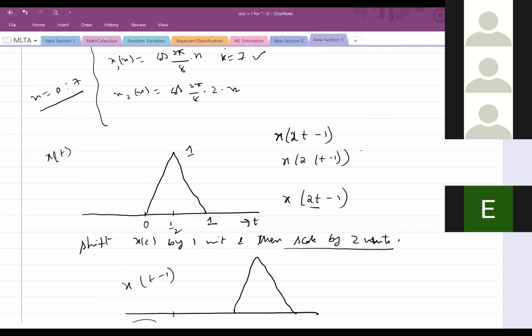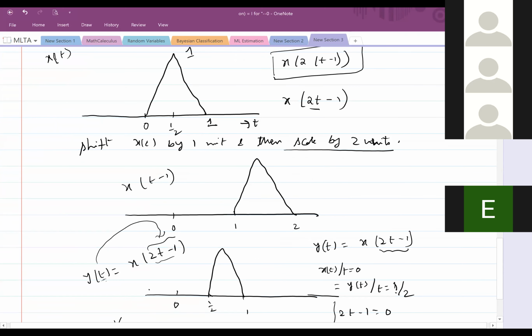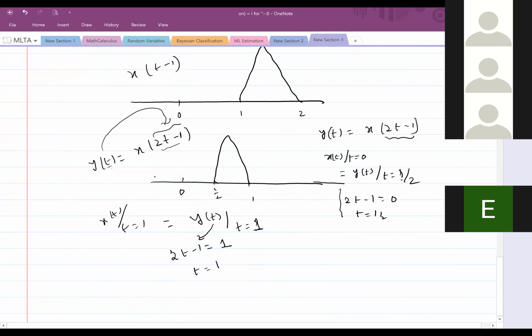Yes, sir. So I suggest, if it is clear, you do the same for this operation. In words, you first write what this is, and then you sketch it based on the analogy we have done here, and then you also verify its endpoints from x of t to y of t.